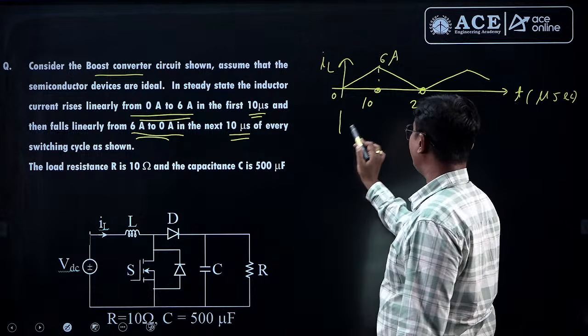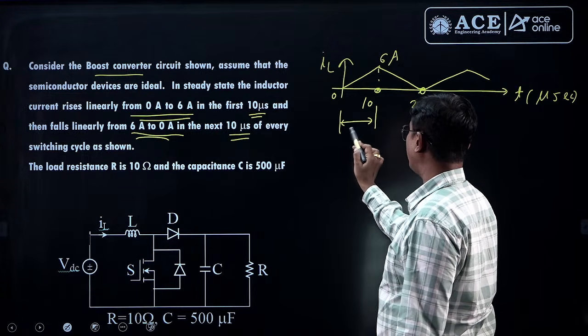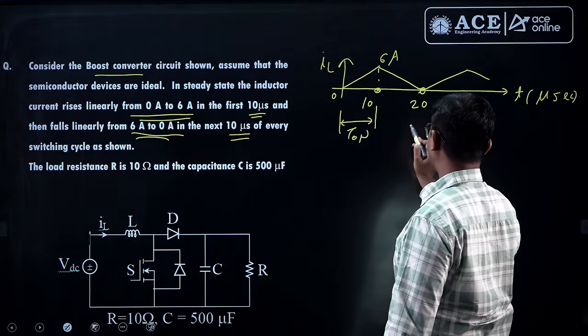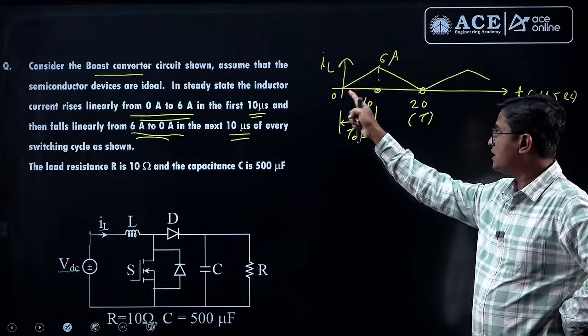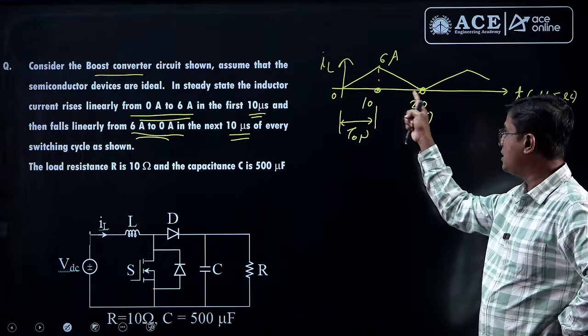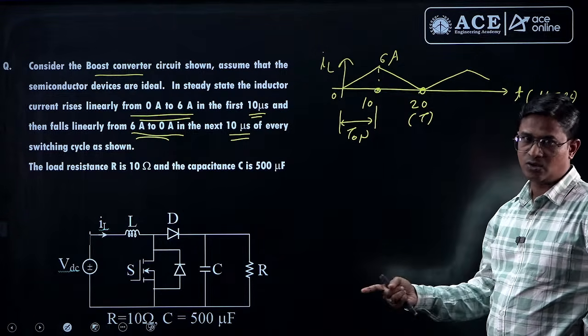And what is the on time? This time indicates the on time. And what is total time? This is my total time T. In DC to DC converter, this is T on, this is T off. Addition of on and off time is total time.